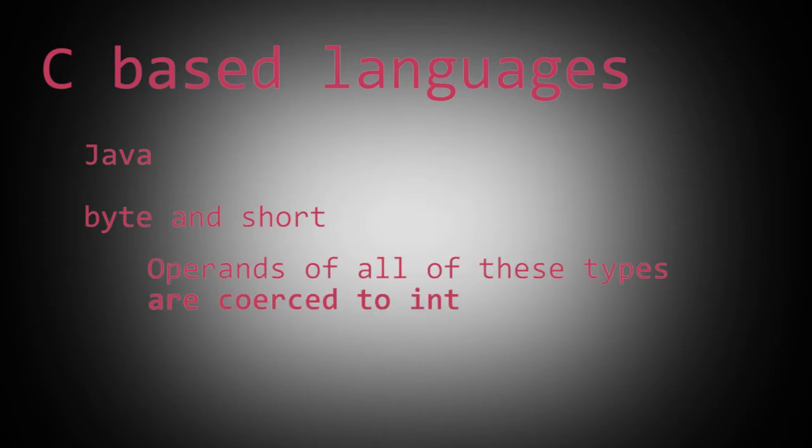Operands of all of these types are coerced to int whenever virtually any operator is applied to them. So while data can be stored in variables of these types, it cannot be manipulated before conversion to a larger type. For example, consider the following Java code. The values of B and C are coerced to int, and an int addition is performed. Then the sum is converted to byte and put in A.